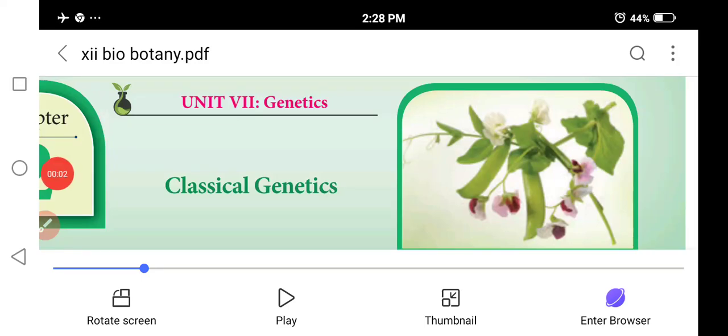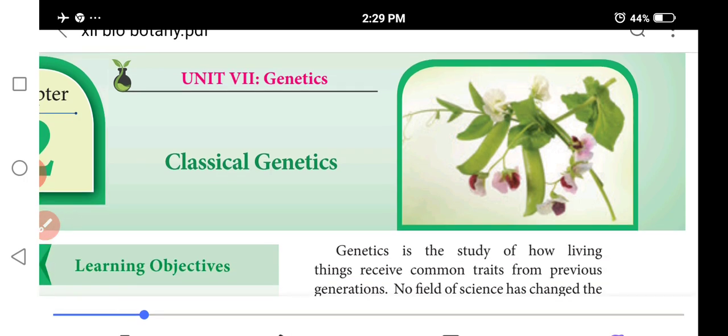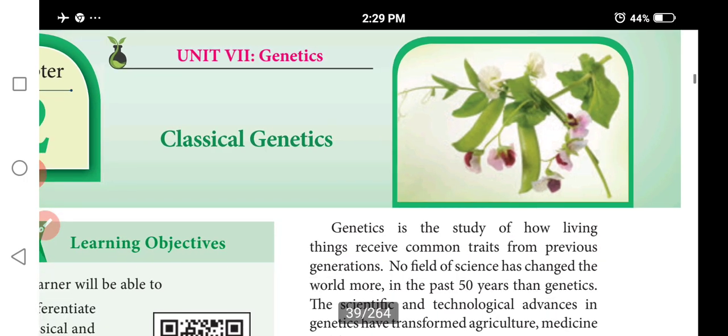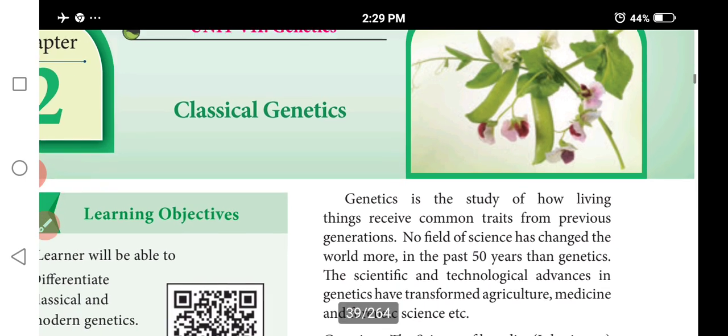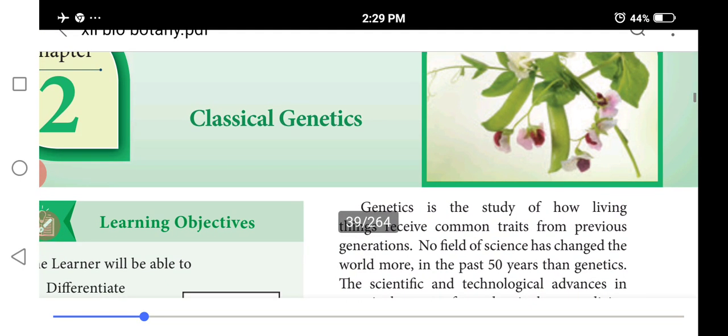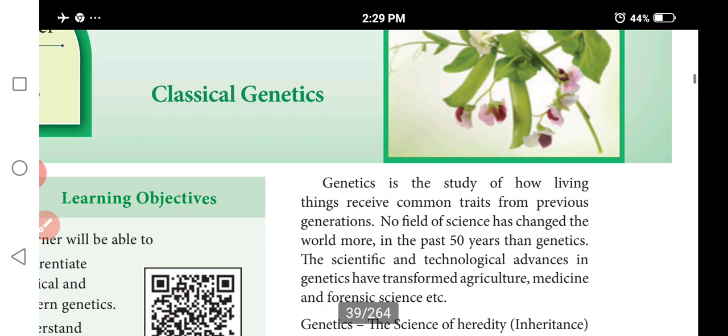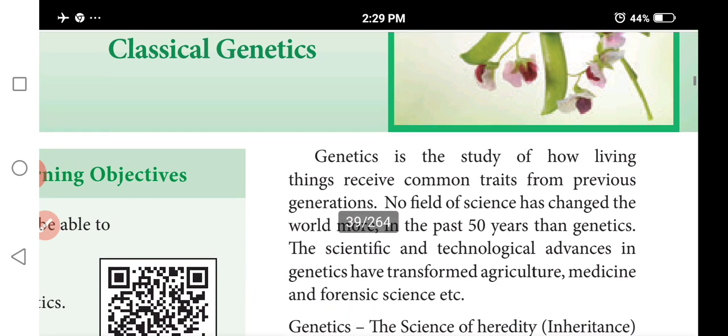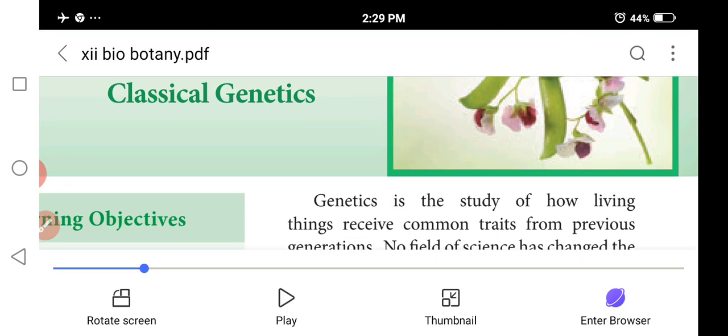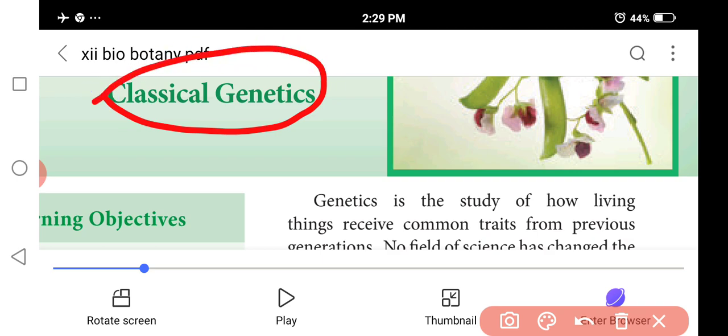Good morning, students. Today we discuss classical genetics, 12th standard, Bio-Botany, Unit 7, Genetics, Classical Genetics, Chapter 2. We know that gene.